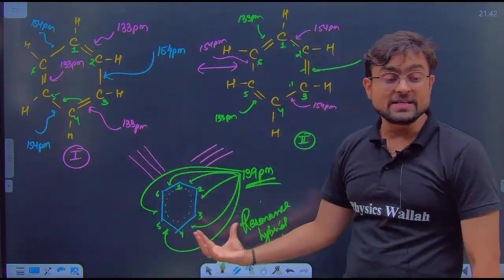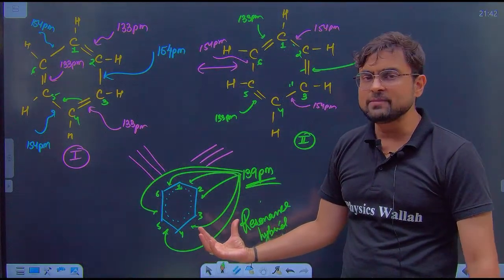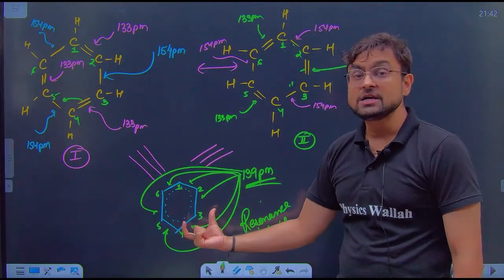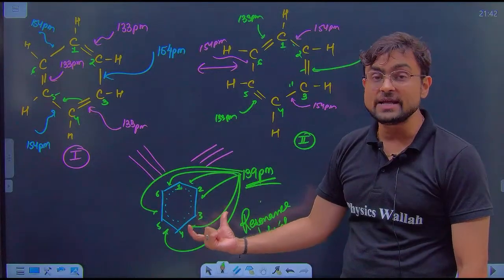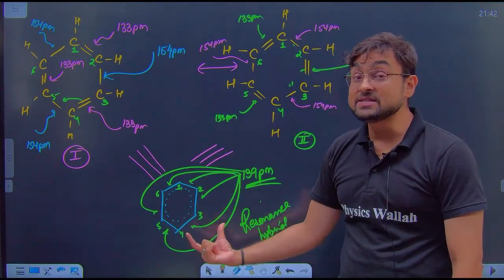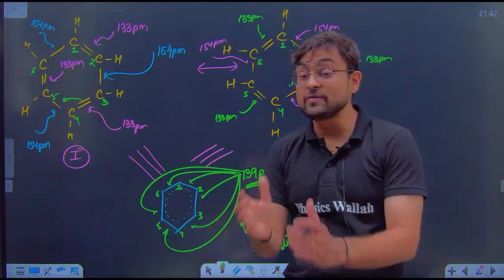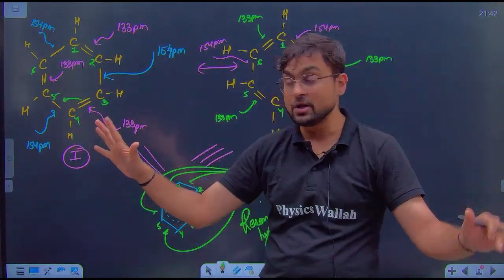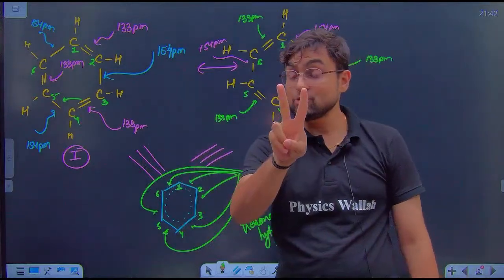But this is a very stable molecule. None have double, none have single. All have the same bond length, therefore all have a stabilized energy. So this resonating structure, this hybrid structure of resonance, is actually a very stable form of all the possible structures that are available. So if I talk about benzene, there are 2 possible structures.